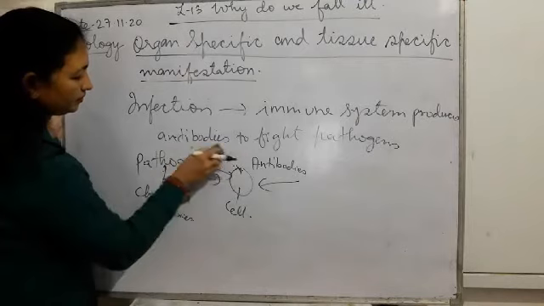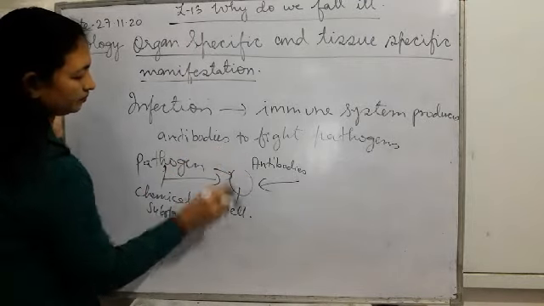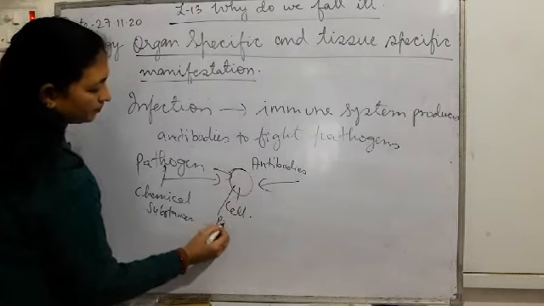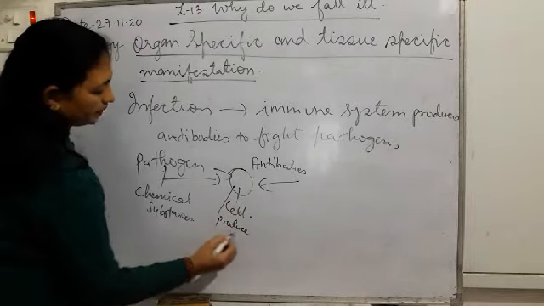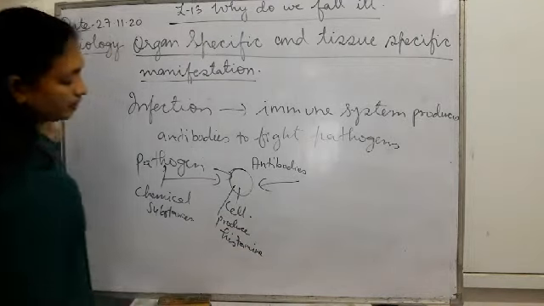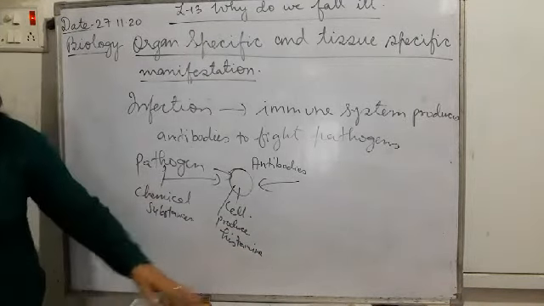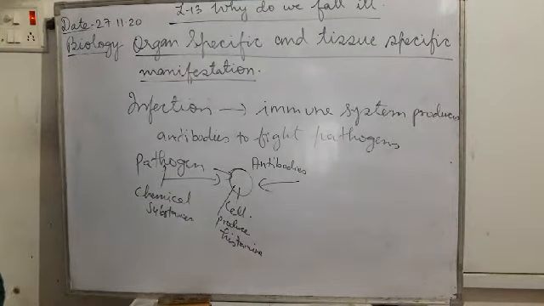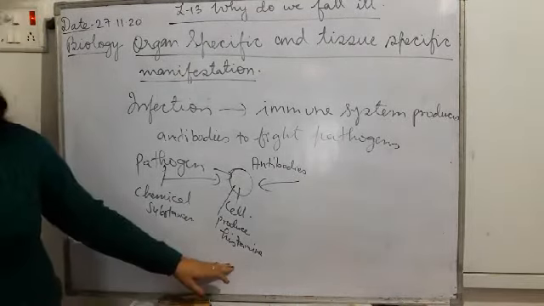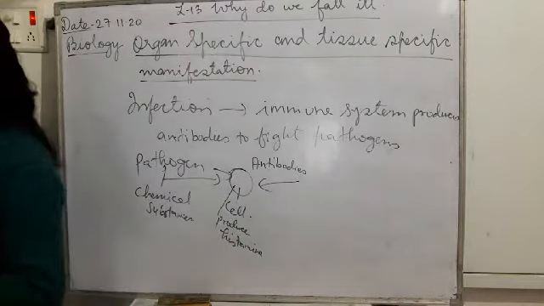Let me write down. That will produce histamine. Histamine is the substance that is produced when some cell is damaged by the pathogen. Naturally it is produced. This histamine is produced because antibodies are also there.